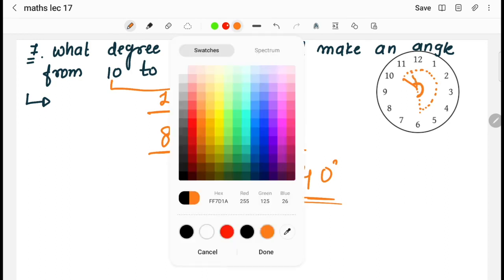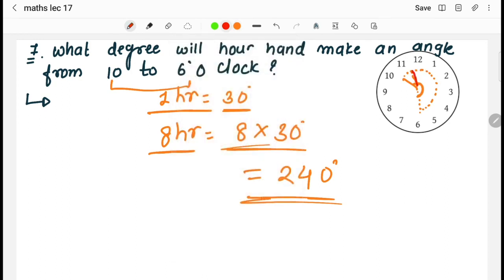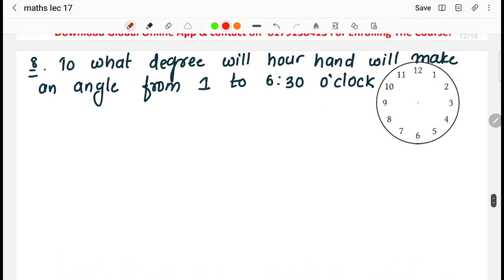This is, for example, 1 hour. For 1 hour it is covering how many degrees? This is 30 degrees. For 2 hours, 60. For 3 hours, basically 90. So in this way it will cover a total of 240 degrees from 10 to 6 o'clock. So moving on to the next question now.